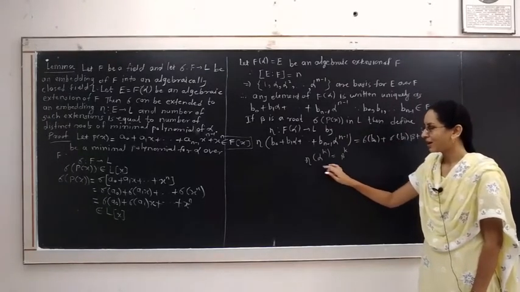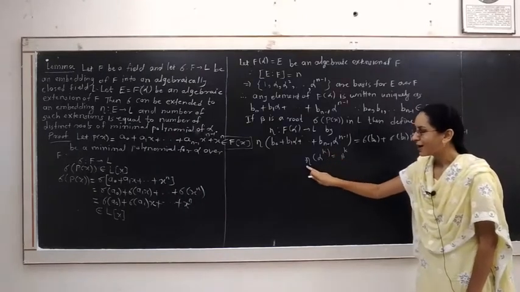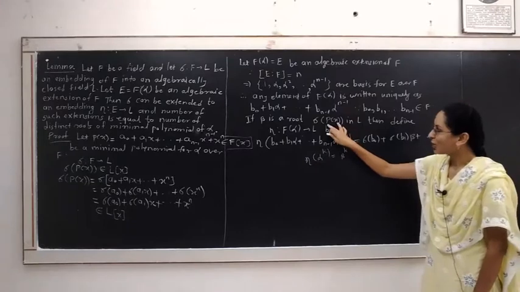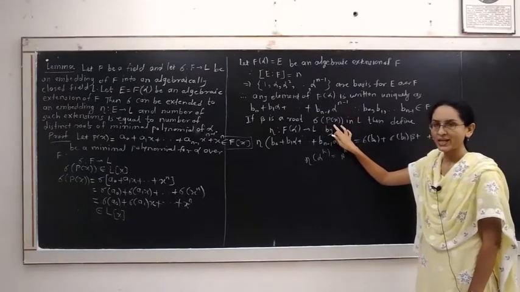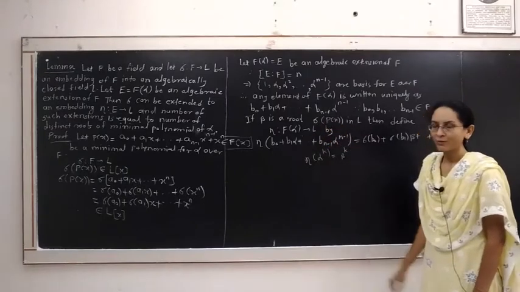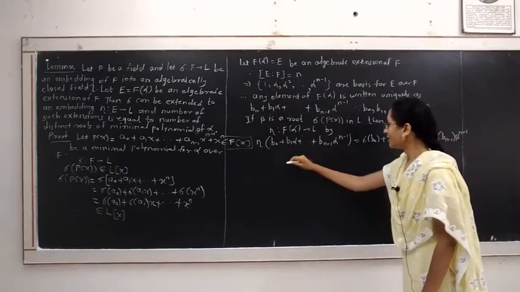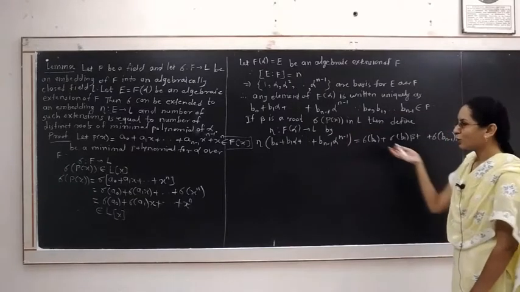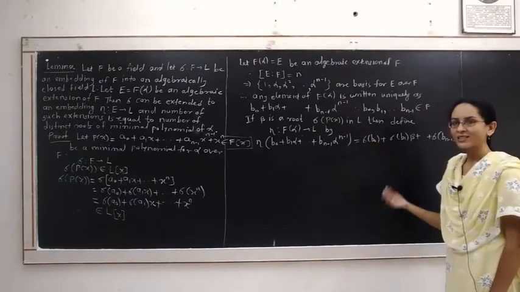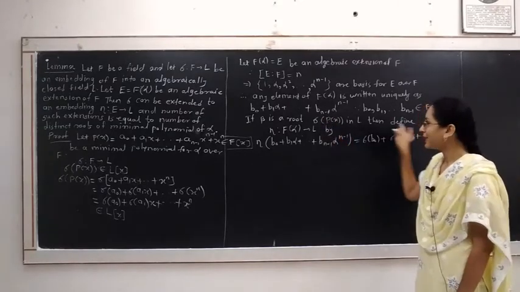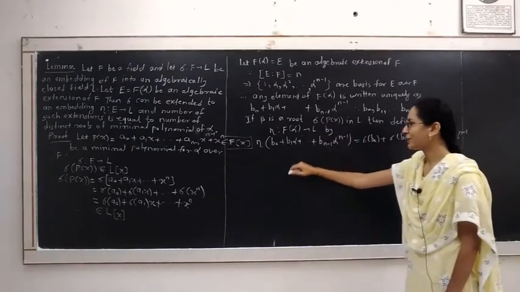Hence, we are mapping the powers of alpha by eta to the powers of the root of the polynomial sigma of Px. Then this mapping is well defined because we know the polynomial Px and its image under sigma, sigma of Px, has a root beta, hence this is a well defined mapping.